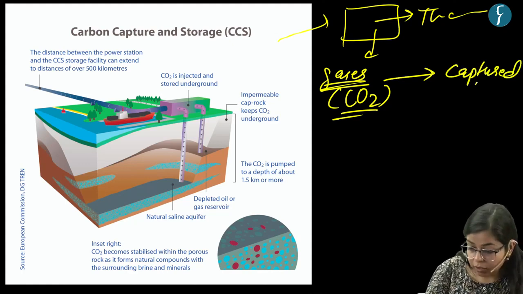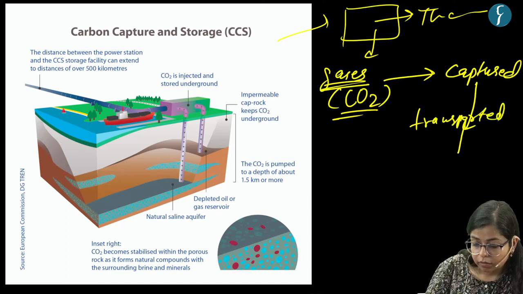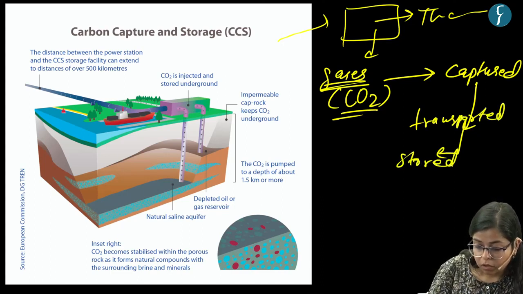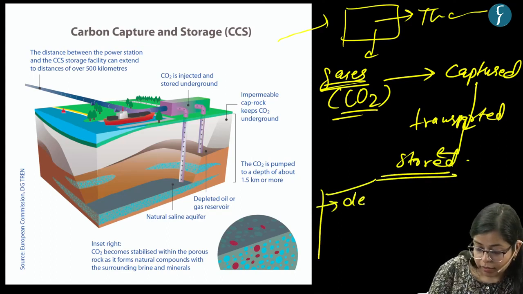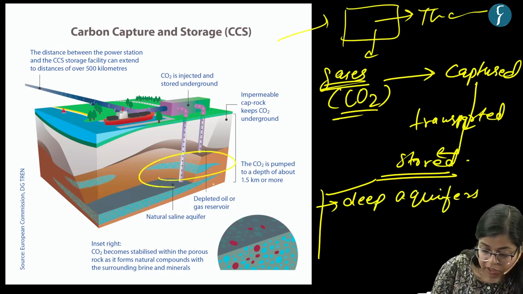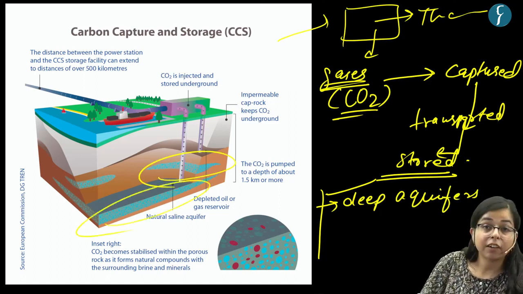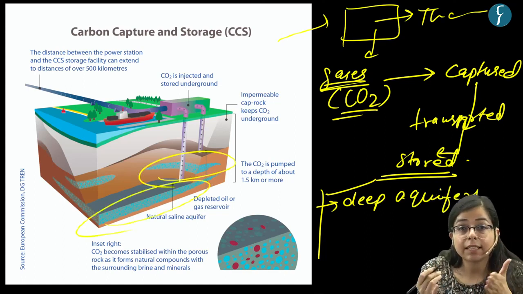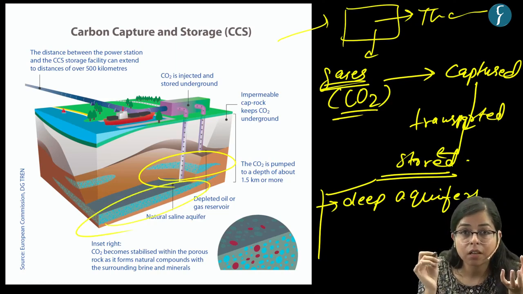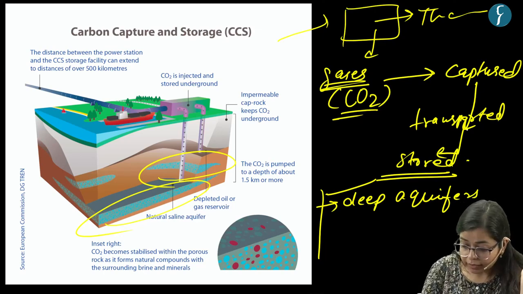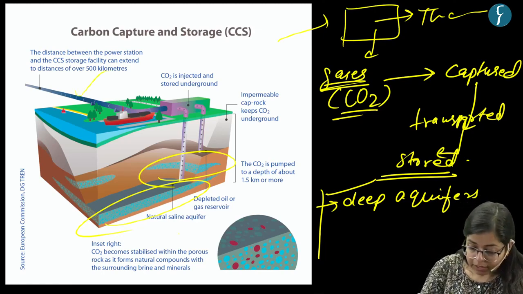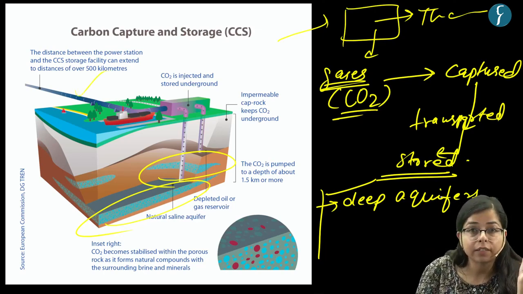This would be captured, and then this would be transported and stored. This can be stored in some places, for example, deep aquifers. In this image, if you can see, these are aquifers, right? So there are natural saline aquifers under the oceans where this carbon dioxide from the source can be captured and then transported, and then stored in deep aquifers, right?